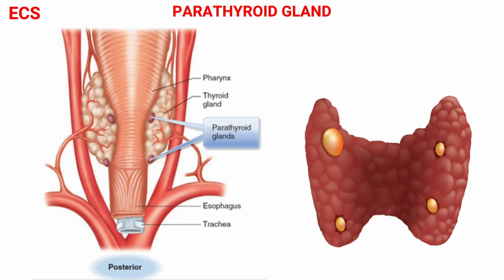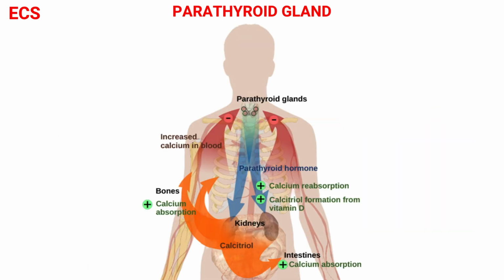Next, we will cover the parathyroid glands. Parathyroid glands are 4 small masses of glandular tissue about the size of a grain of rice embedded in the posterior surface of the thyroid gland, with 2 on each side of the trachea. They are covered in thin connective tissue capsules and appear yellowish brown. These glands secrete parathyroid hormone in response to low blood levels of calcium.